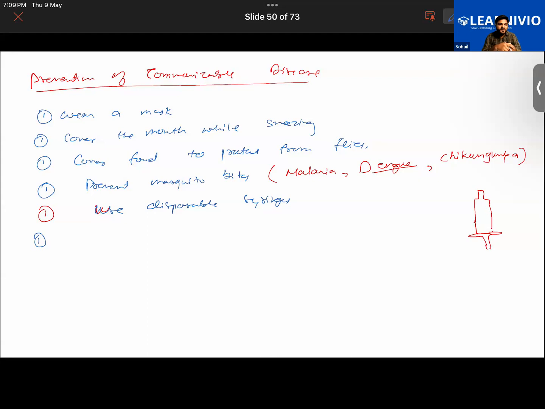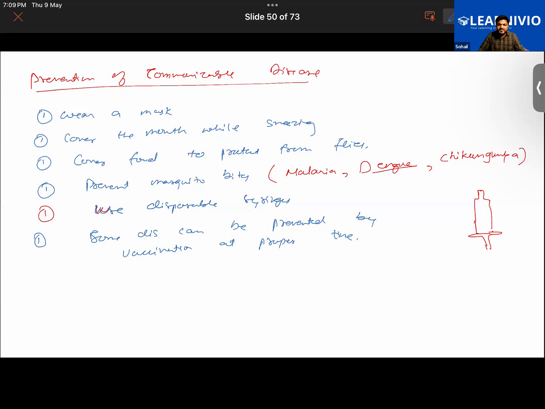Then you have some diseases that can be prevented by vaccination at the proper time. So that is another thing.